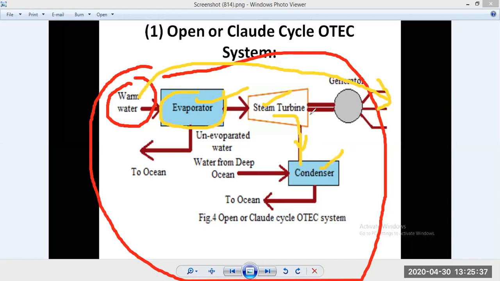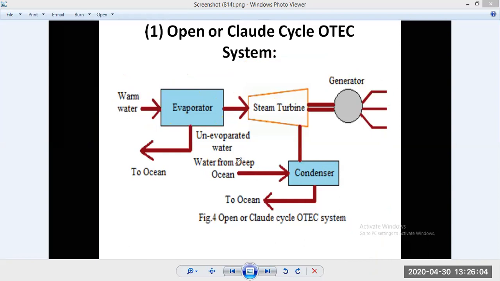Here we are using this condenser to convert low pressure water vapor into useful water, as you can see here. Water at low temperature from the deep sea level, cool water, is the cold water that makes the condensation process happen.